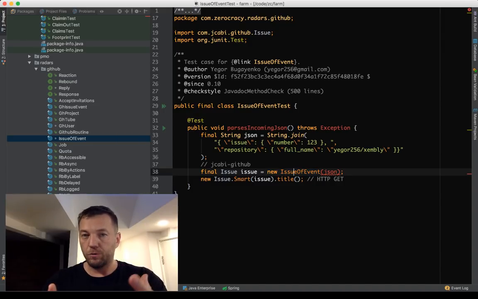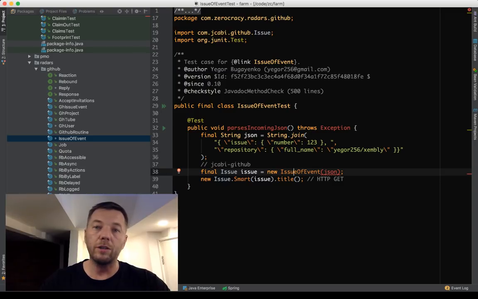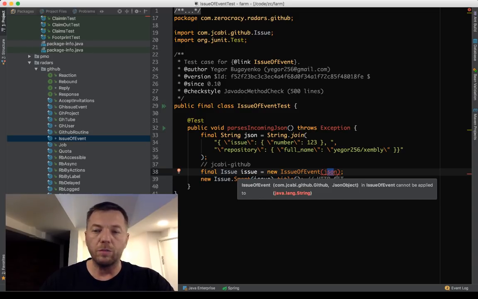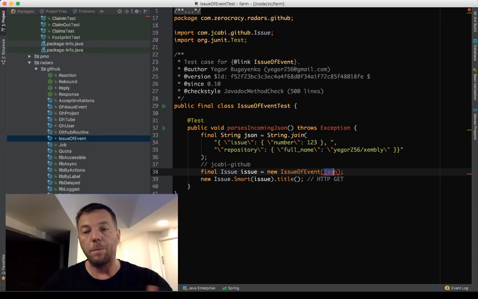So you should understand the concept. It's not a parser. I'm not parsing the data and creating something, but I'm just making an object of a class which knows how to deal with JSON. Of course, there are going to be some other parameters which we'll see now. But the principle is that we pass the JSON there, and then the class starts to behave like a real GitHub issue, and you can say .title, and the title will be retrieved.